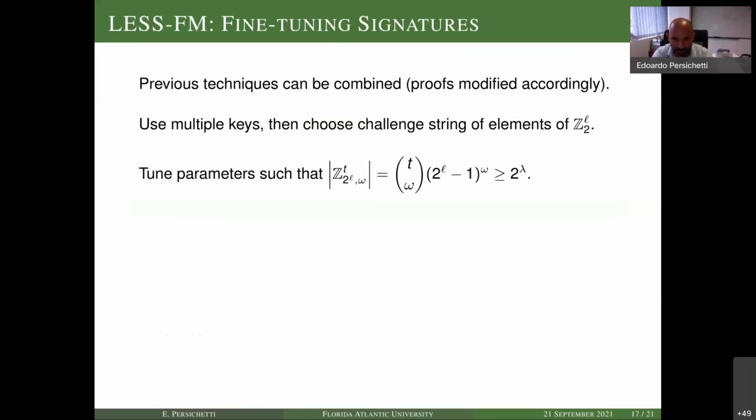Okay, so this actually allows for a great flexibility in designing the signature because we can push on one side or push on the other. We can make our signature really short. We can make our key really big or vice versa.